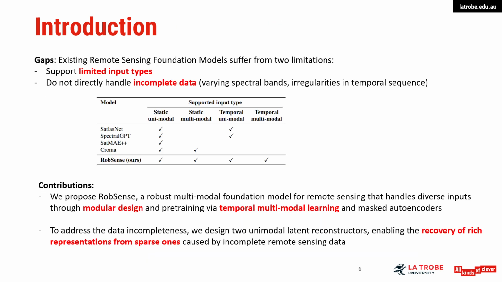While foundation models offer a promising path forward, existing remote sensing foundation models still face two major limitations. First, they often support only limited input types, making it difficult to fully leverage the diversity of remote sensing data, such as both multispectral and SAR. Second, they don't handle incomplete data well. Things like missing spectral bands or irregular time series are common in real-world satellite datasets, but current models struggle with them. To address these gaps, we propose RobSense, a robust multimodal foundation model for remote sensing. RobSense is built with a modular design and is pre-trained using temporal multimodal learning and masked autoencoders. This allows it to learn from diverse inputs more effectively. And to specifically tackle data incompleteness, we introduce